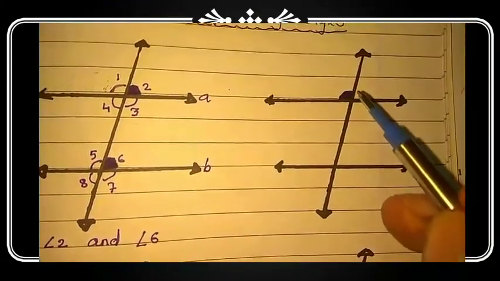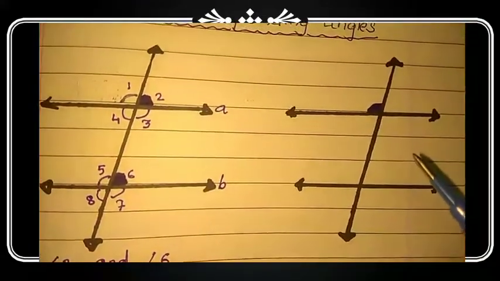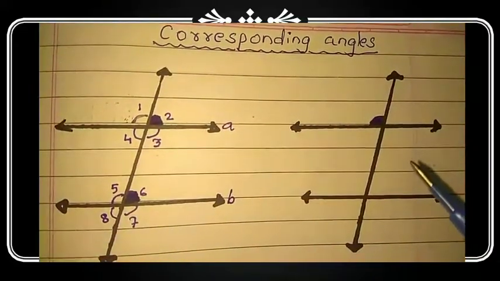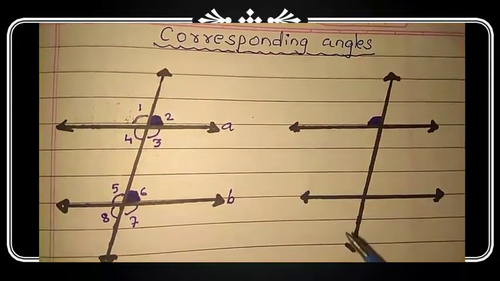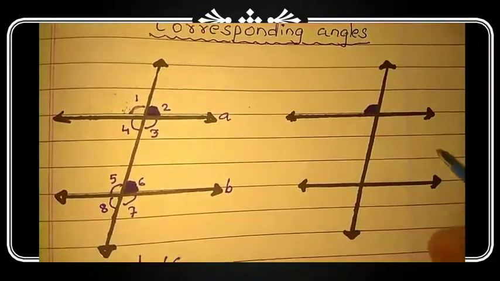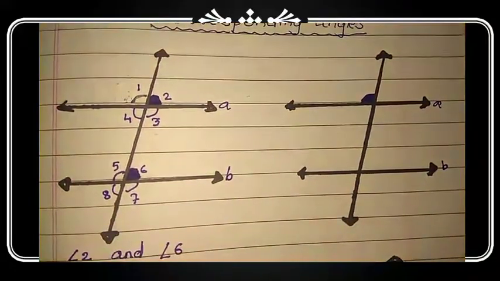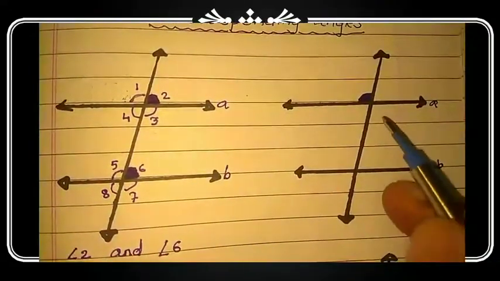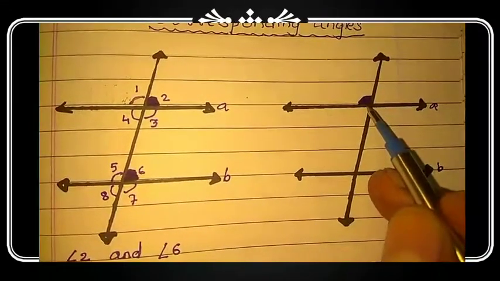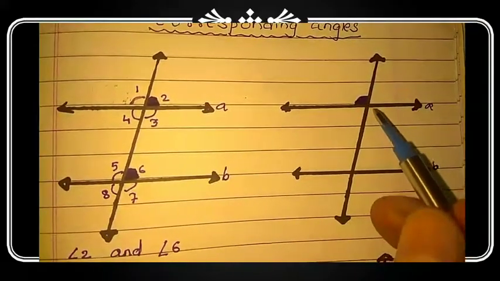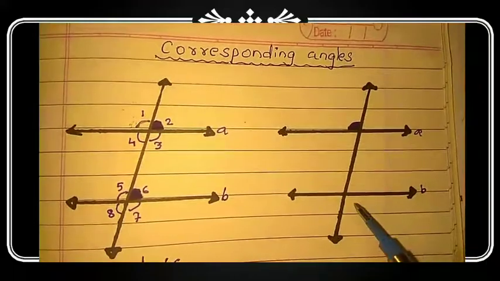is this angle above the line or below the line? Yes, this angle is above the line. This is line A and this is line B. So on line A, I have taken one angle which is above the line. Which angle would be its corresponding angle on line B?